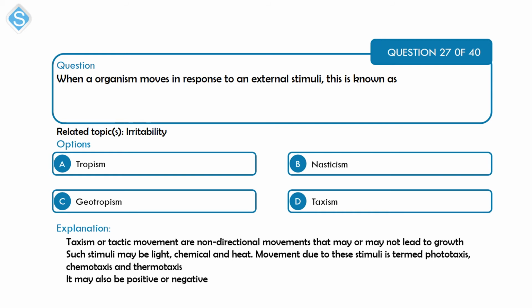Tacticism, or what we call tactic movement, are non-directional movements that may or may not lead to growth. Such stimuli may be light, chemical, or heat. It may also be positive or negative depending on the direction in which the organism moves. So if the organism moves towards the stimulus, then it is positive. If it moves away from it, then it is negative.